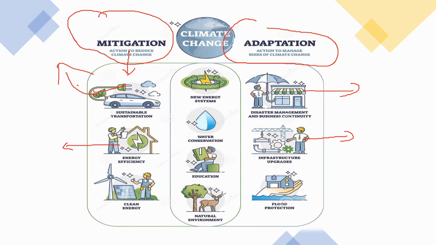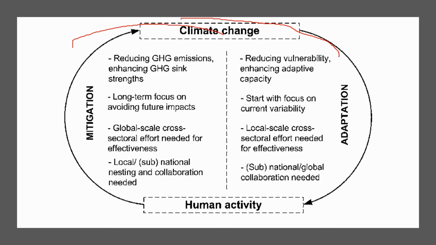Other is flood protection. Likewise, new energy system, water conservation, education, mainly environment education, disaster management education, protecting natural environment. Whole measures should be taken in a single system. Like both climate change and human activities should be in a certain loop to control this climate change.